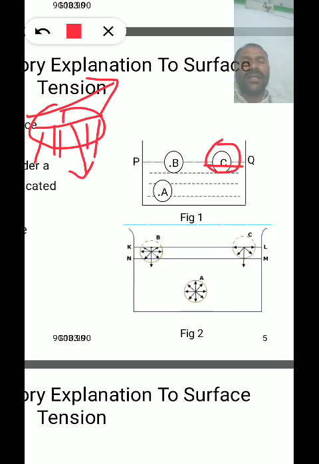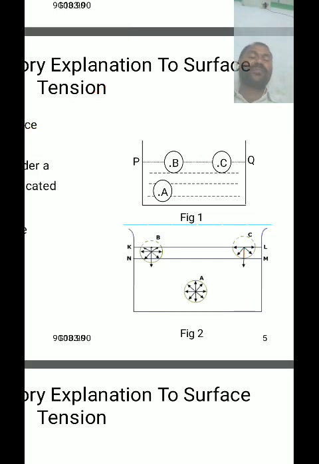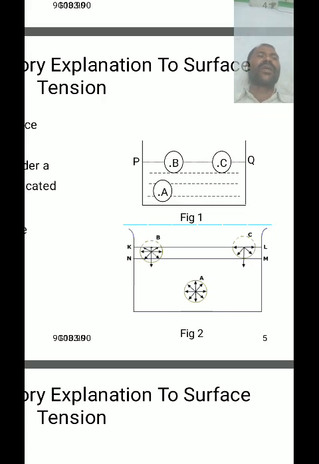That's why there are no water molecules outside the liquid, only the liquid molecules inside, so the net force on C is also in the downward direction. So from the above it may be concluded that all over the surface of a liquid there is a net downward force of attraction.